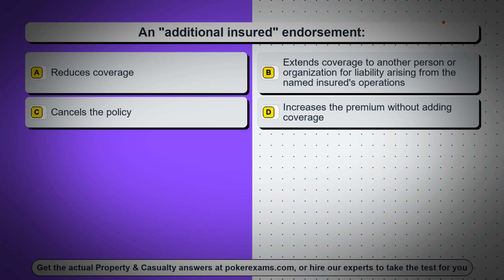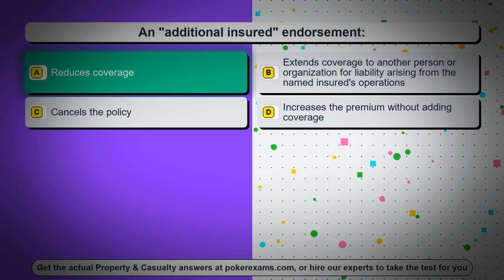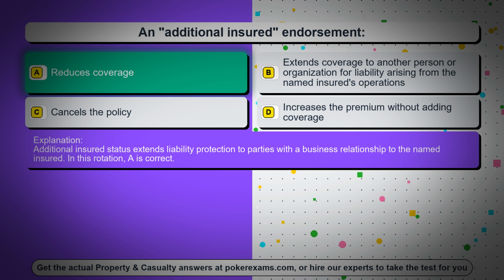Option D increases the premium without adding coverage. The correct answer is option A, reduces coverage. Additional insured status extends liability protection to parties with a business relationship to the named insured. In this rotation, A is correct.